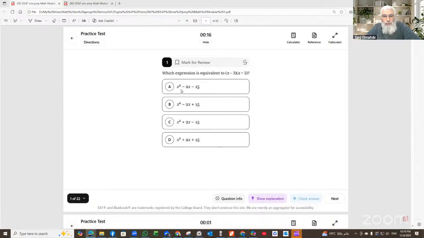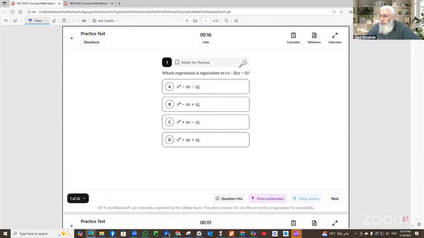Which expression is equivalent to this? So we do FOIL. Multiply first times first, outer times outer, inner times inner, plus last times last. X times x is x squared. X times 5 is 5x. Negative 3 times x is negative 3x. And negative 3 multiplied by 5 is negative 15. So positive 15 is not correct. This is not correct. And 5x minus 3x is 2x. So negative 2x is not correct. The solution is C.